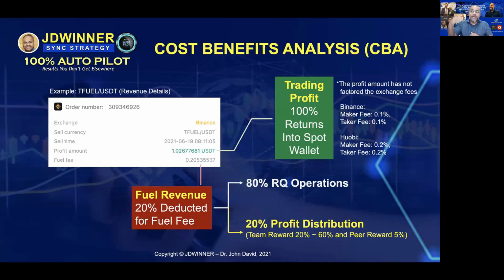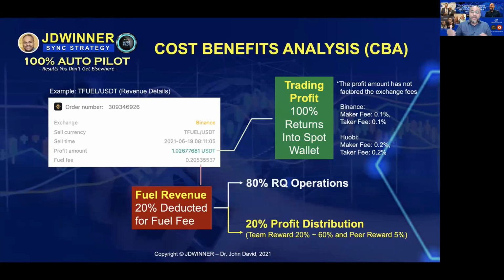So this is where, if you are doing affiliate, introducing people, there is a team reward of 20% up to 60%, and also the peer reward, which is about 5%. If you are sharing the platform with your team, you will be earning the profit distribution. That simply means from the 20%, you make another 20%. If you are VIP 1, for example, you will make 20% from everyone who is trading under you.